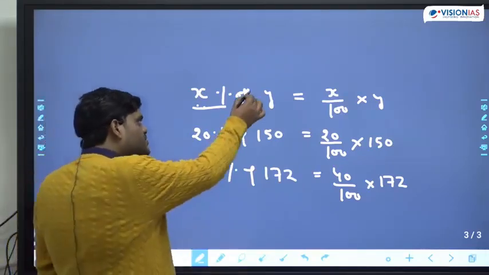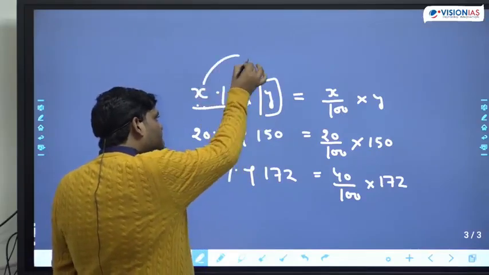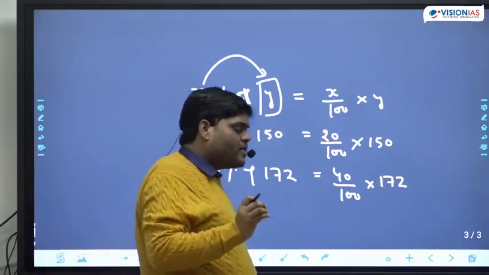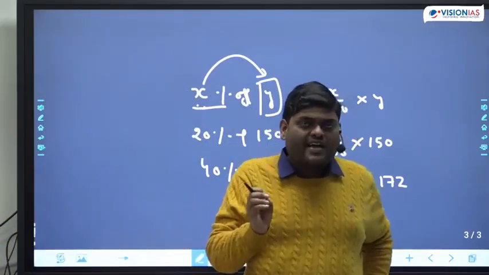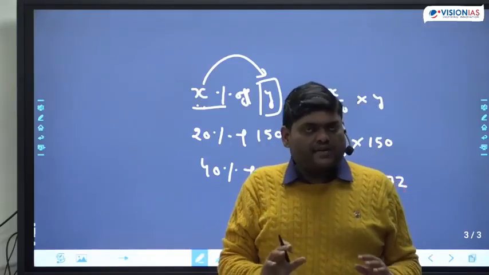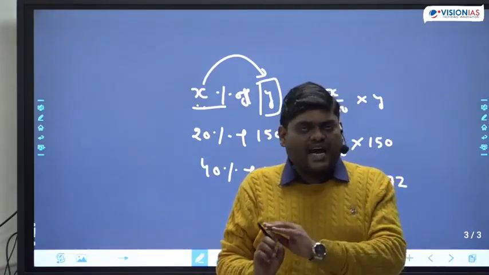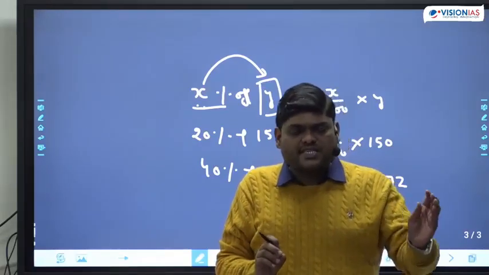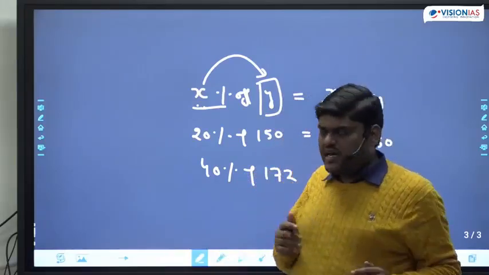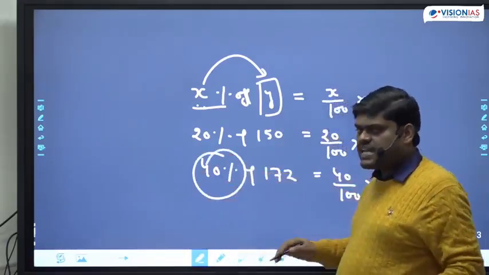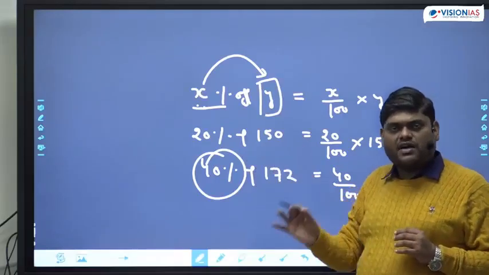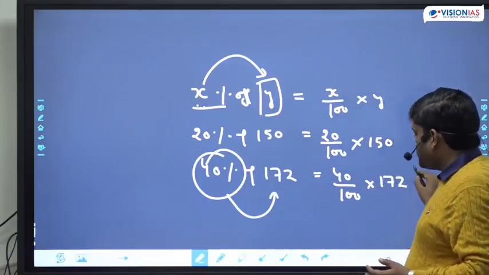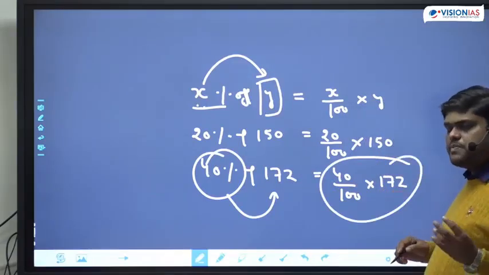Understand? This is very important here. If we have to find out the percentage, the reference value is very important. Remember this thing, just keep it in your mind. Percentage can always be found out with respect to some number only. If they ask X%, simply say X% doesn't mean anything except X upon 100. But if they say X% of Y, now we can answer something. 40% alone means nothing, it simply means 40 upon 100. Now when they are saying 40% of 172, that holds some sense, and we can find out the 40% of 172.